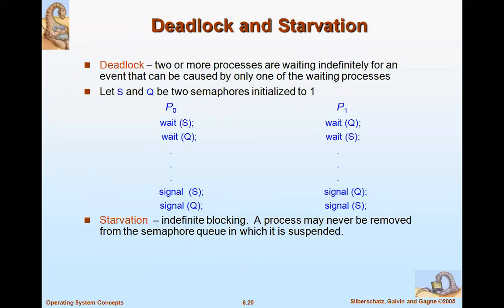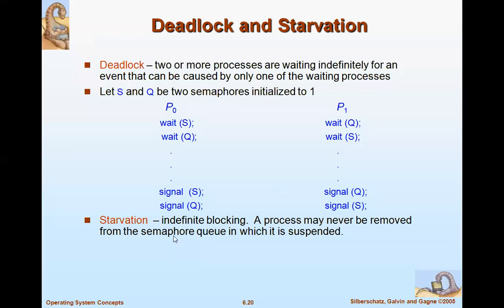Now I'll come to the next heading in the same semaphore topic, that is deadlock and starvation. Don't worry, we will discuss deadlocks in detail, as we have one chapter on it. When two or more processes are waiting indefinitely for an event that can be caused by only one of the waiting processes, then deadlock occurs. That means two processes are trying to access the same resource, and neither is releasing it. If both are trying to access it, then deadlock occurs.